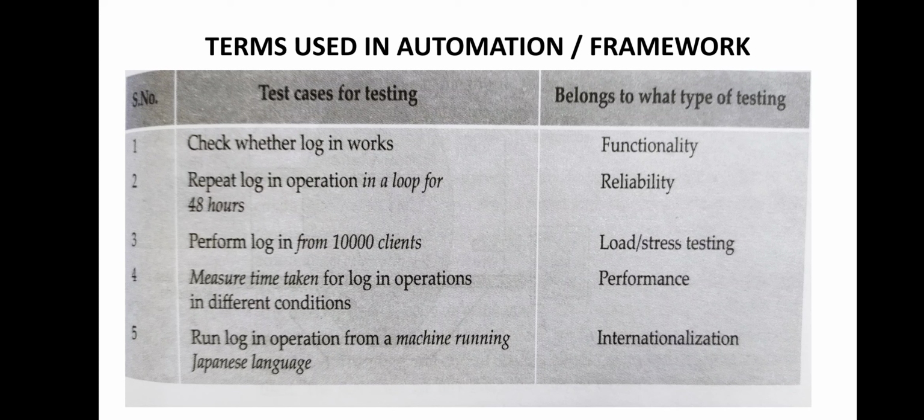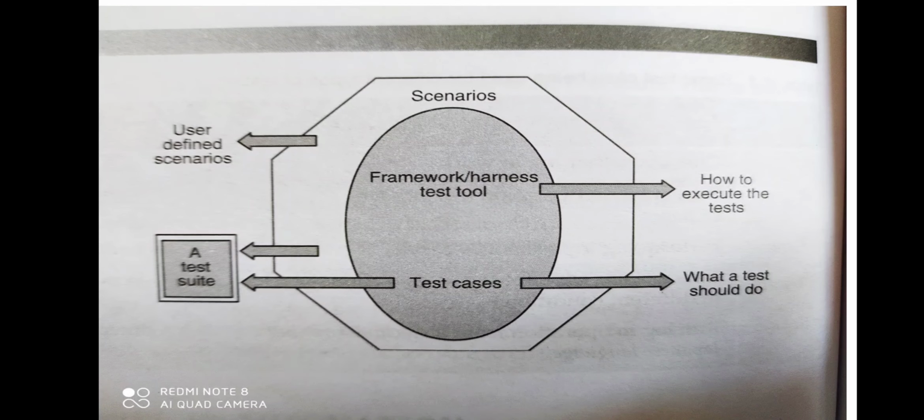Next, you can see one more term, that is test suite. What is a test suite? As you know, you have learned about test scenario in the last lecture. So basically, when you have some test cases and you have association of these test cases with a set of scenarios, it is known as a test suite.